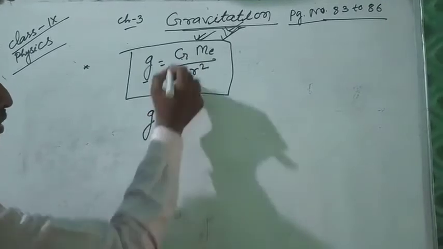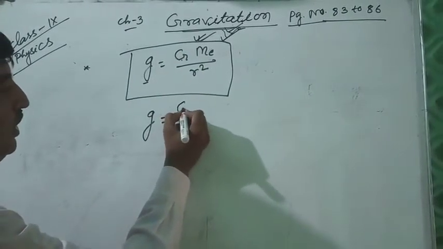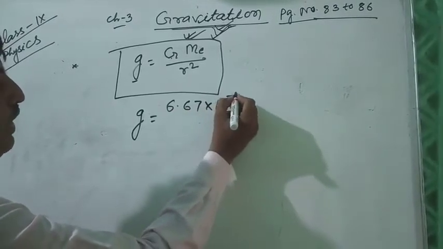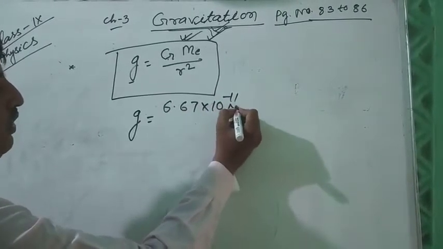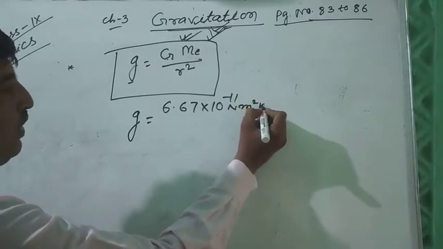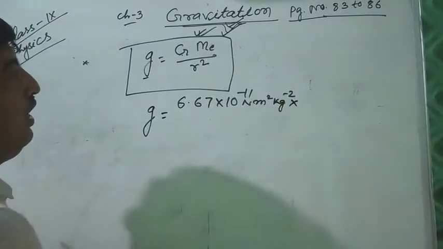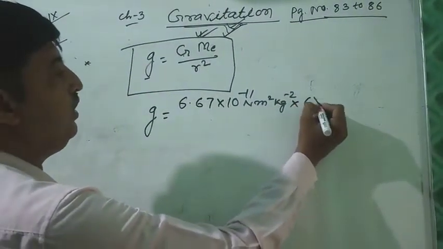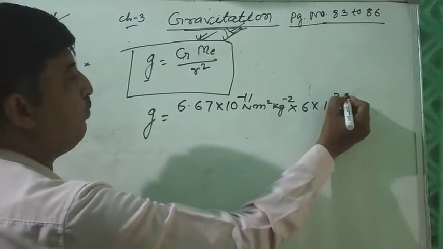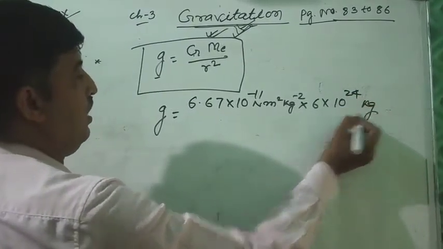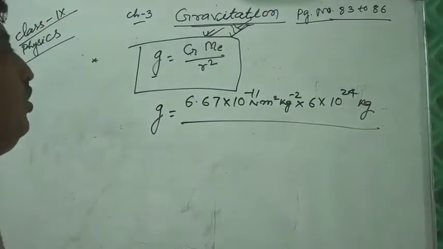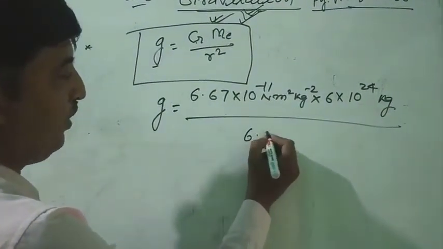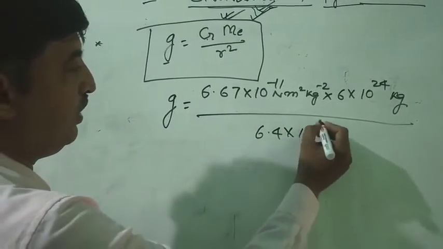The value of capital G, gravitational constant, is 6.67 × 10^-11 N m² per kg². And the mass of the Earth is 6 × 10^24 kg, and the radius of Earth is about 6.4 × 10^6 meter.